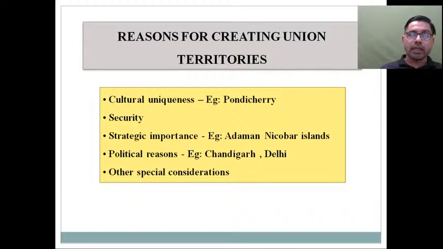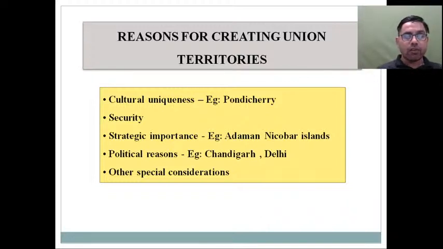In case of Andaman and Nicobar, in case of Lakshadweep, you will find that they provide some strategic depth to the Indian Navy in the Bay of Bengal and the Arabian Sea. So, because of these strategic reasons, वैसे Malacca Strait is there, आपने ज्योग्राफी में उसके बारे में पढ़ा होगा, what is the strategic importance of that strait, and because of that Andaman and Nicobar and Lakshadweep have been created as union territories. Then in case of Chandigarh, since it was demanded by both Punjab as well as Haryana,